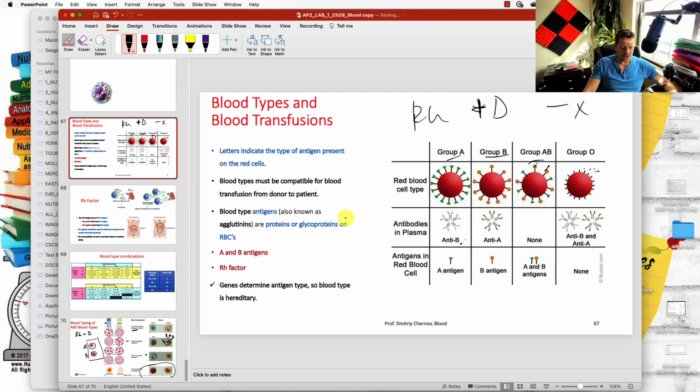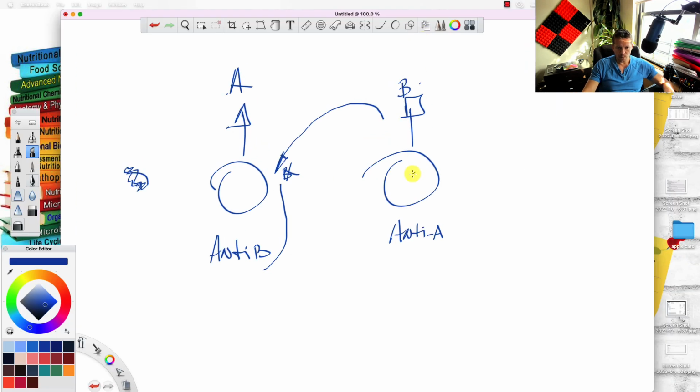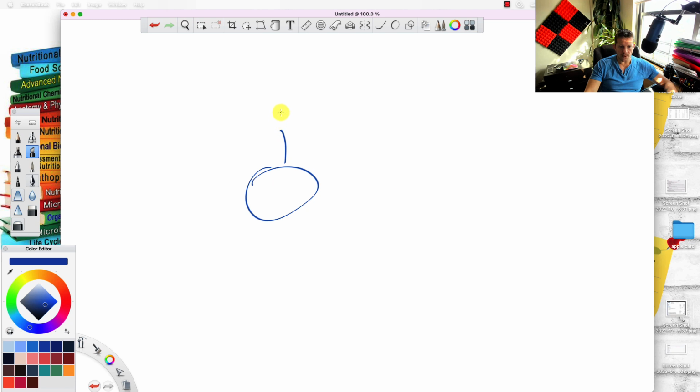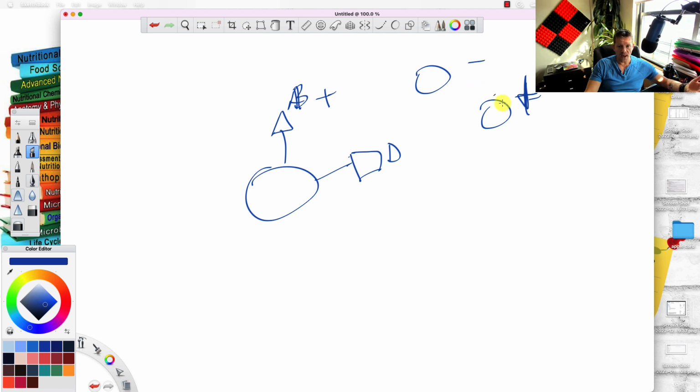So let's say you can have a blood type that is A positive. It means that it has A antigen and, let's say, D antigen. So it's A plus. Same thing would be for B plus or minus negative, or same could be for O negative or O positive. If O positive, then there is no A antigen, there is no B antigen, but there is D antigen, right? If it's negative, it does not have A, does not have B, does not have D. This negative or plus is only in reference to D.